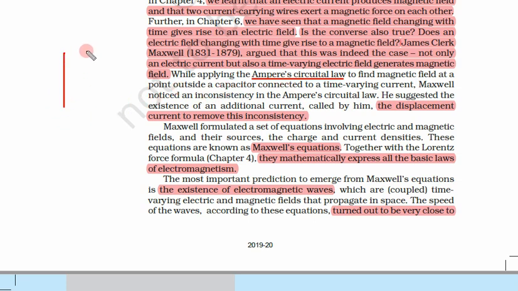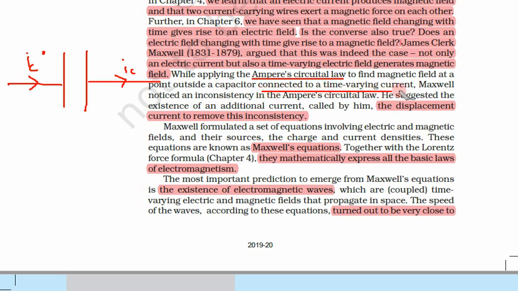Here we have a capacitor and some current I_C is flowing. We will understand later what I_C means. He applied Ampere's circuital law to find the magnetic field at some point outside this capacitor.